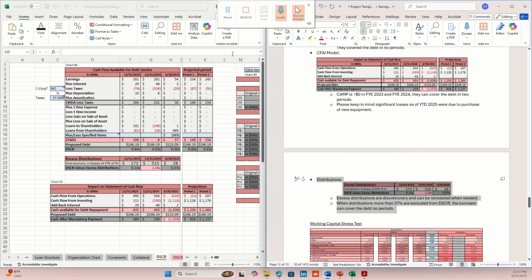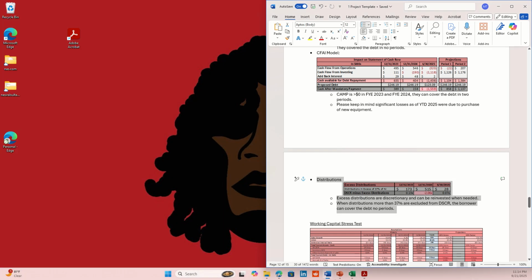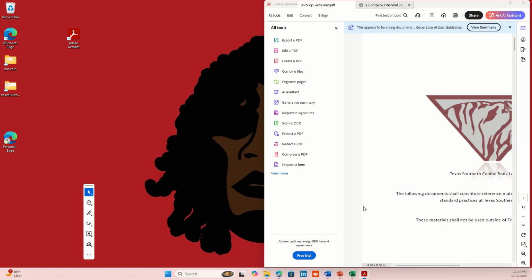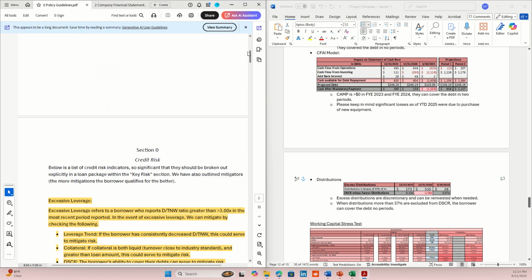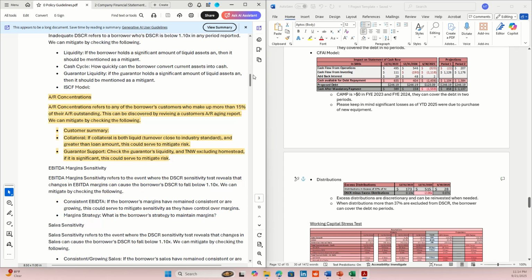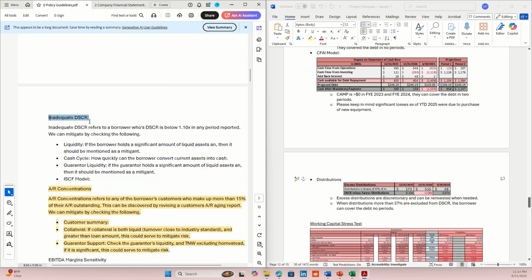And now for what we opened policy for, policy guidelines. So we have our policy guidelines here. And we're going to scroll down. Debt service coverage ratio, inadequate debt service coverage ratio. So inadequate debt service coverage ratio refers to a borrower whose debt service coverage ratio is below 1.10x. So it's a multiple of less than 1.10x in any period reported. Okay?